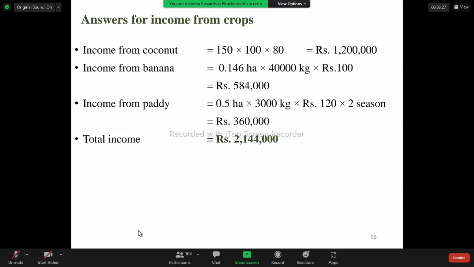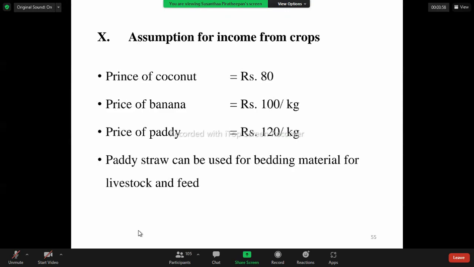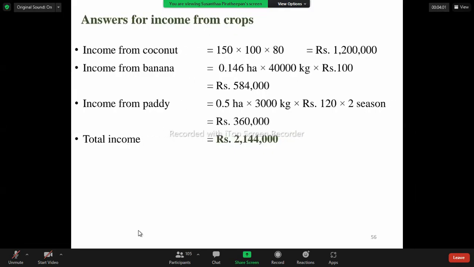And income from the banana. The yield of the banana is 40,000 kilograms per hectare. This is also an assumption which I have already given. In 1 hectare, the yield will be 40,000. And we already calculated the area of the banana plant, that is 0.146 hectares. And in this slide, you can see the price of banana, that is rupees 100. So rupees 100 into 40,000 into 0.146 hectare, we can get the answer.